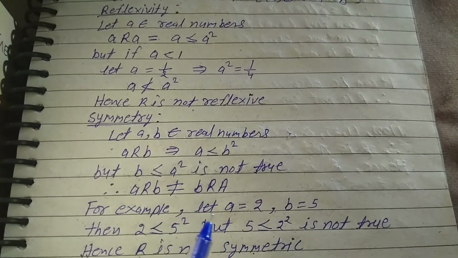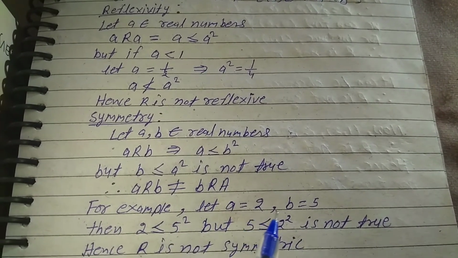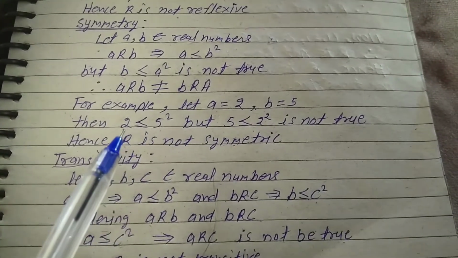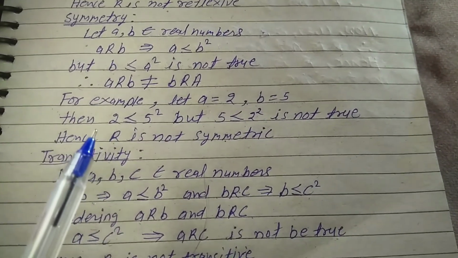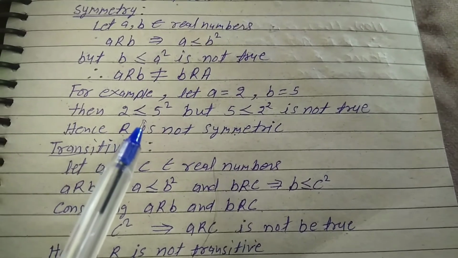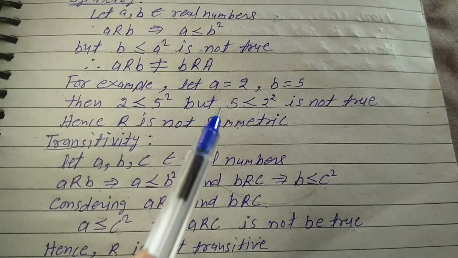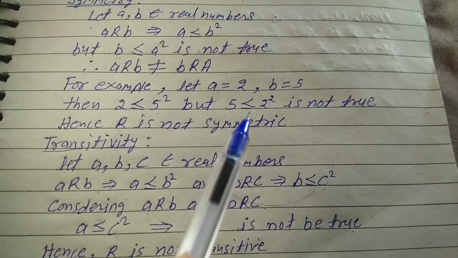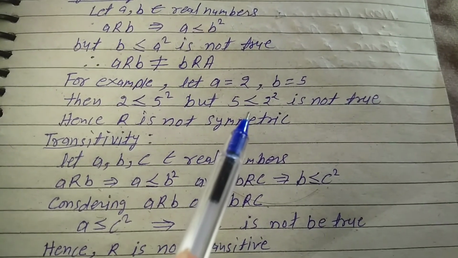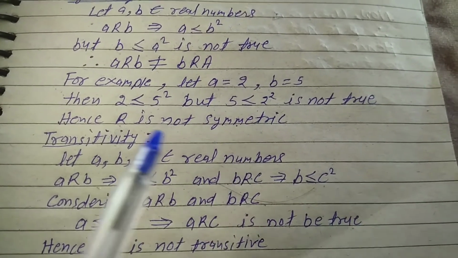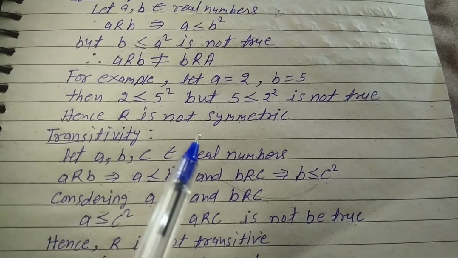For example, let a = 2, b = 5. Then 2 ≤ 5², but 5 ≤ 2² is not true. Hence R is not symmetric.